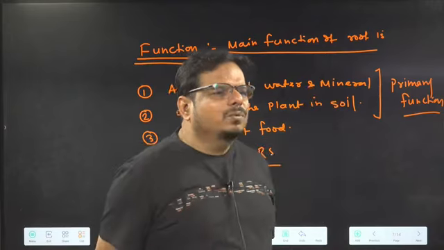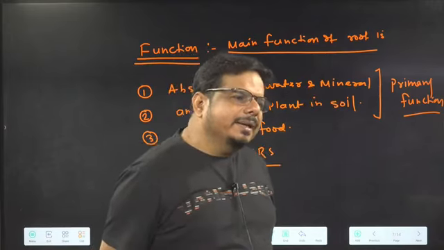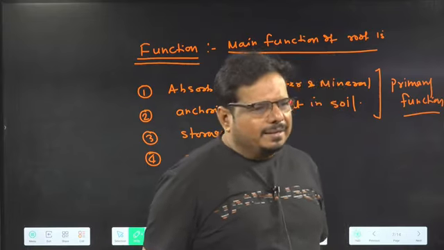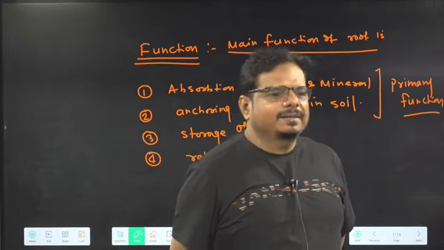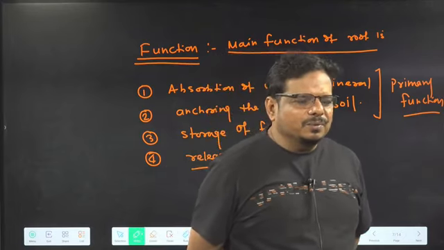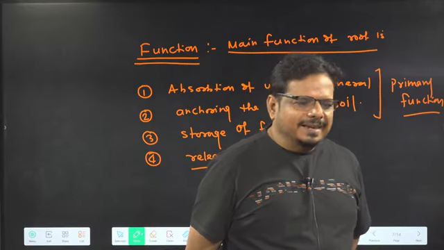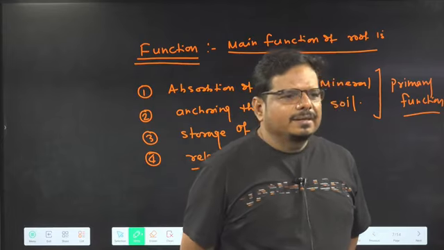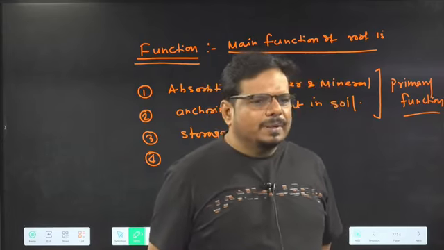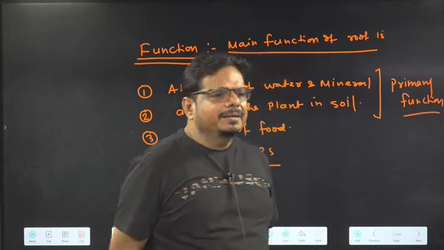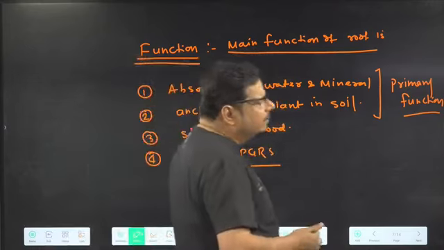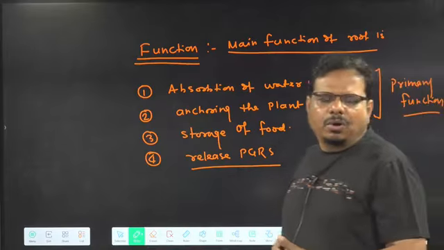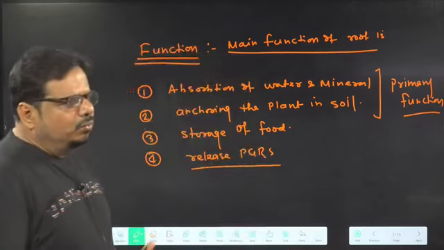Every root does not store food in it. Agree with me or not? But every root is doing two jobs. What? Absorption of water and mineral and anchoring the plant in the soil. Every root is not storing food. Getting the things or not? So storing the food becomes a peculiar function. Understanding the idea or not? Some of the roots also store the food. Is it all right? So these are about the function of the root. After the function of the root, now we are going to talk about parts of root.